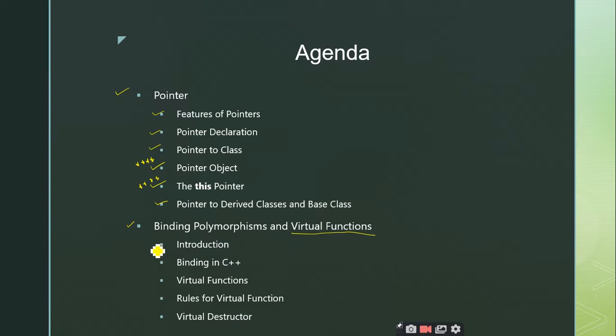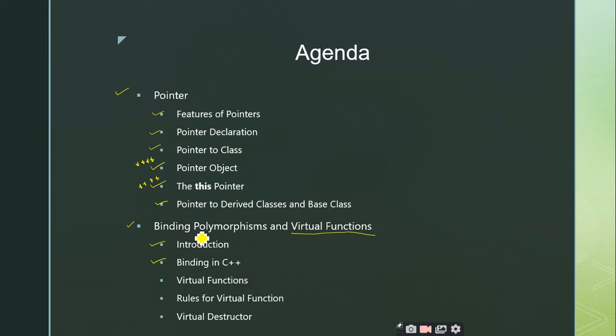And for this topic we will be going through the introduction part, and then we will see what the various types of binding in C++ are, what binding actually is and how many types of binding there are in C++. Then we will see one example regarding the types of binding, that is compile time binding and runtime binding, and how we can implement all these things we have discussed earlier, right?